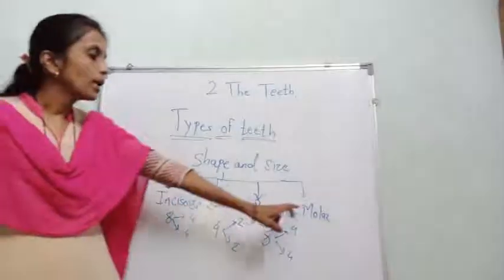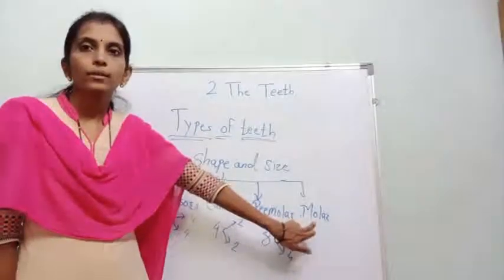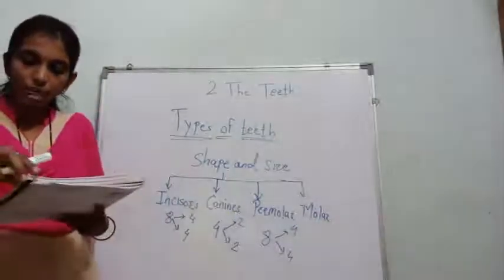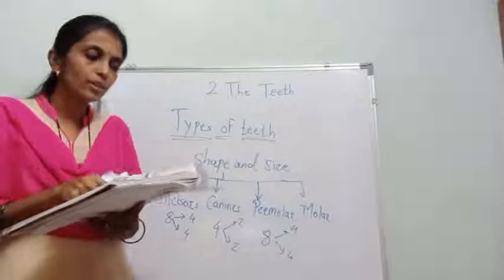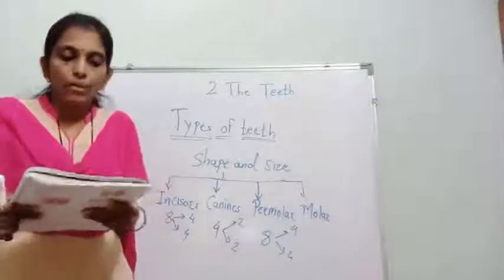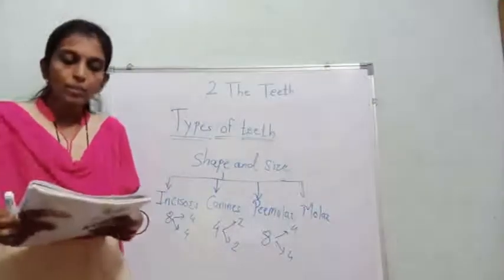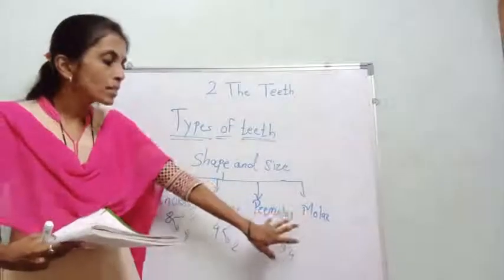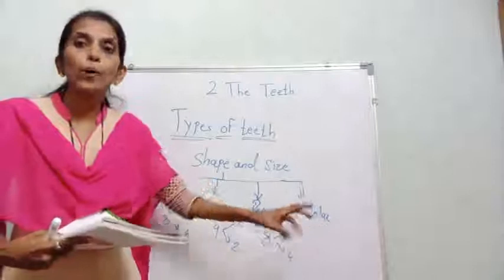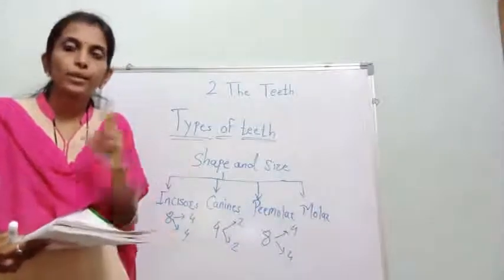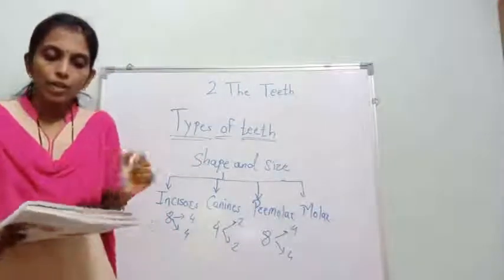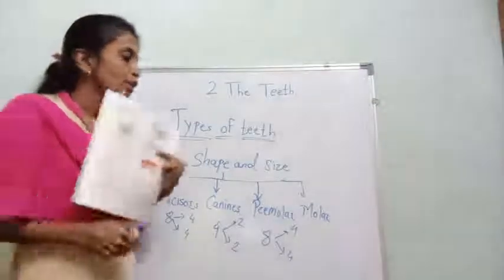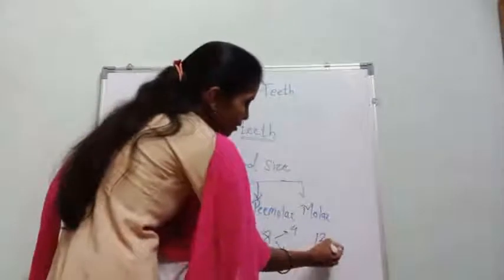Then last, molar. Molars are generally flat, very flat, and broader; molars are found after the premolars. As compared to premolars, molars are broader, and they are 12 in number.